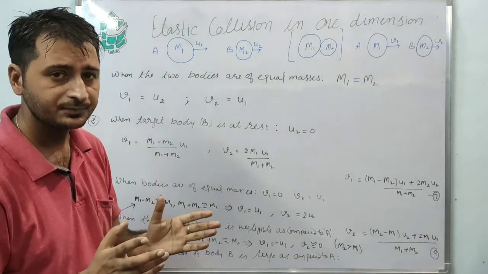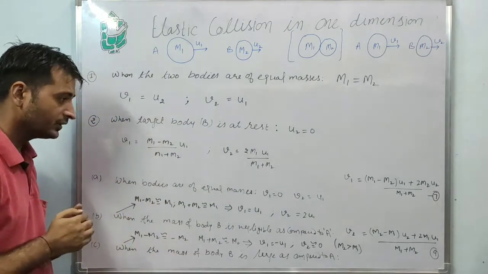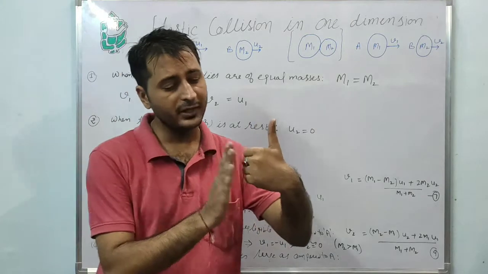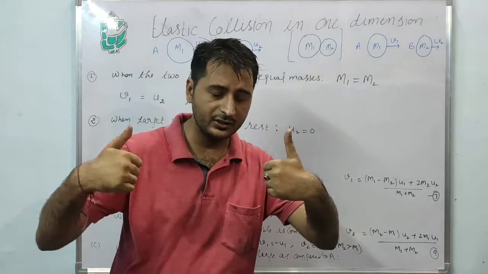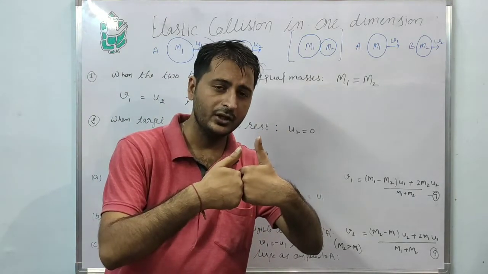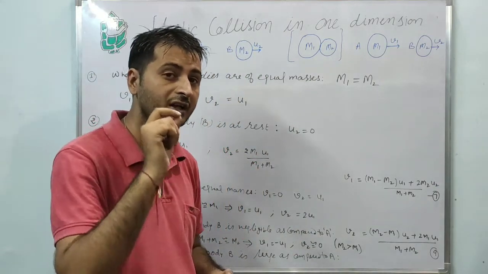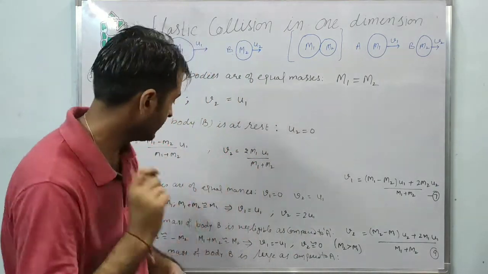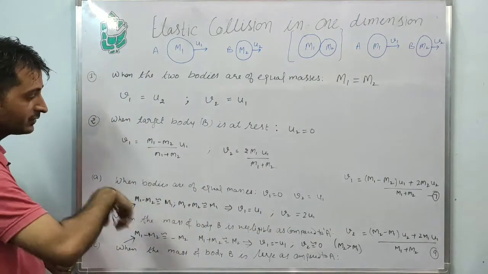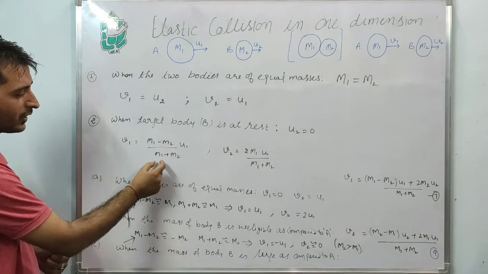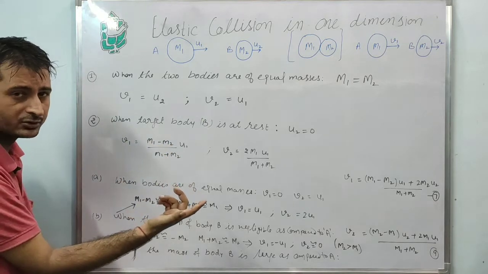Done. Second, the mass of body B is negligible. If it is negligible, that means M1 is greater than M2, so M1 minus M2 or M1 plus M2 is approximately equal to M1.